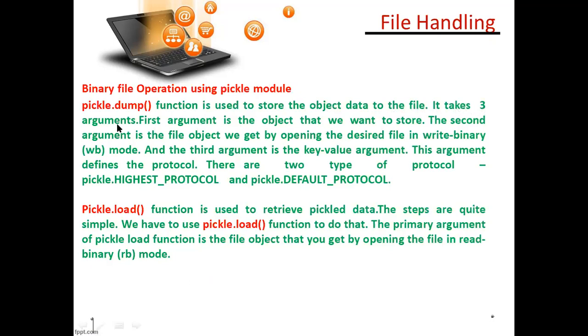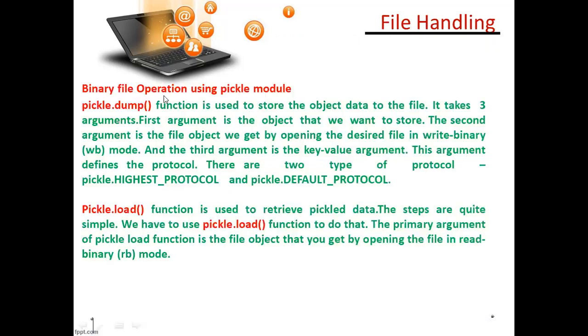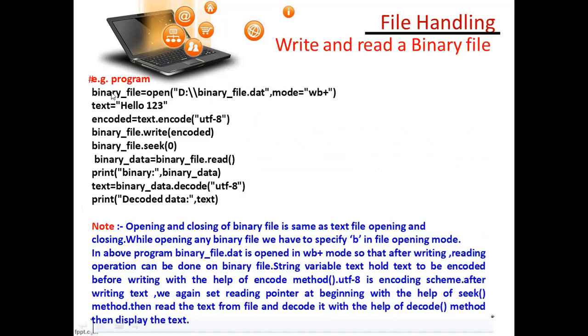It takes 3 arguments. You have to remember 3 arguments. The first argument is the object, the object that we want to store. Which object you want to store, that will be the first argument. The second argument is the file object we get by opening. So this is the first object, and this is the second object.